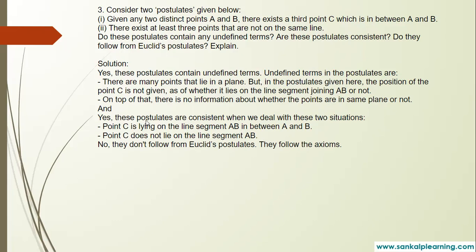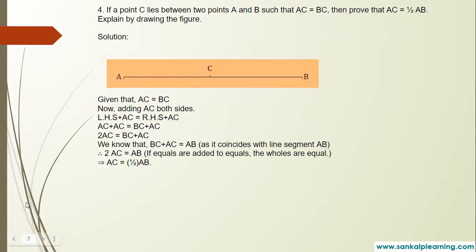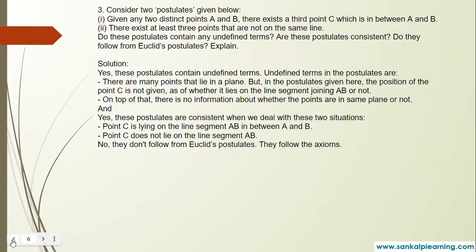Okay, and these postulates are consistent when we deal with these two situations: point C is lying on the line segment AB between A and B, and point C does not lie on the line segment AB. They don't follow from Euclid's postulates. They follow the axioms.